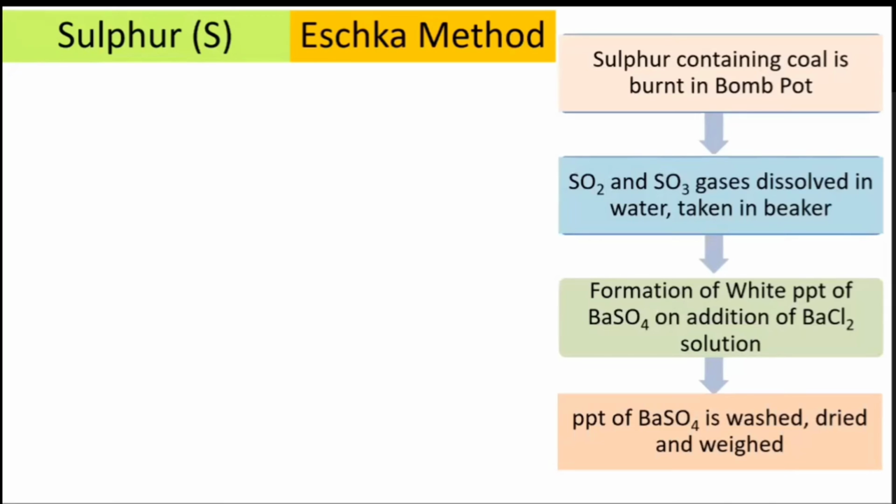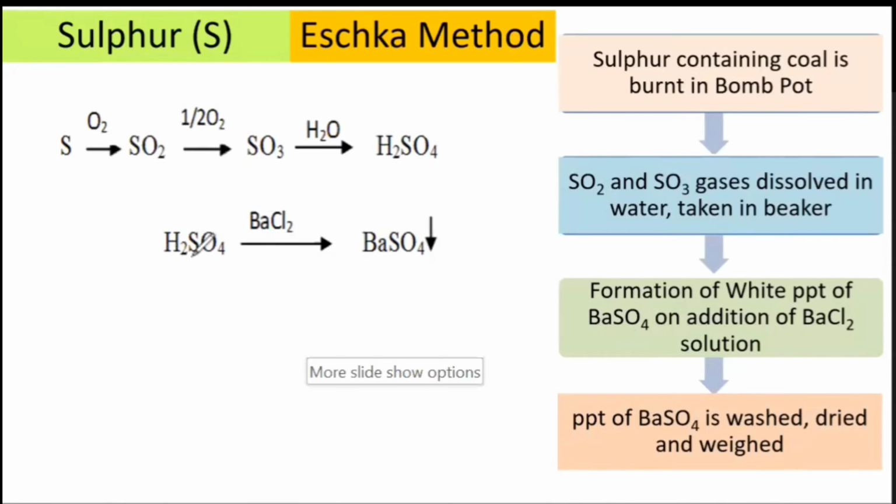It means there is formation of sulfuric acid type gases or HNO3 type gases at the bottom of the bomb pot. So this sulfuric acid type of gas, there is formation of SO2 and SO3, which is passed into water, and that's why it becomes H2SO4.